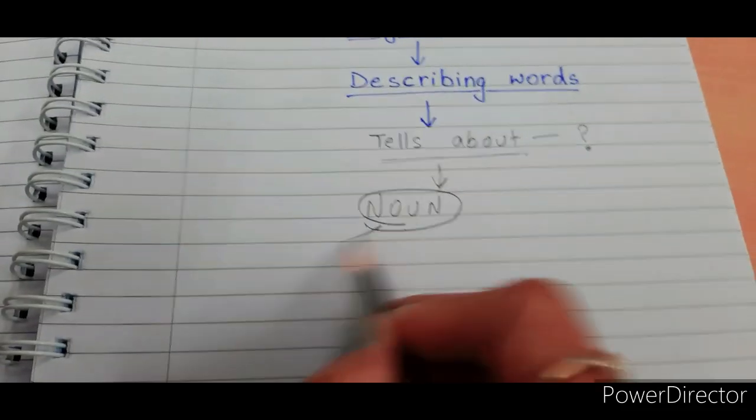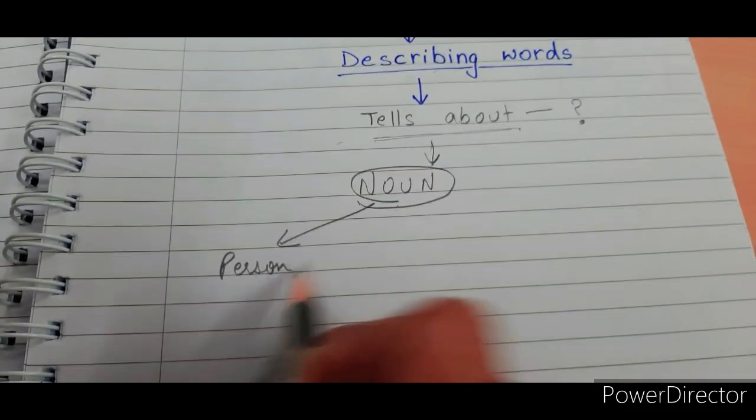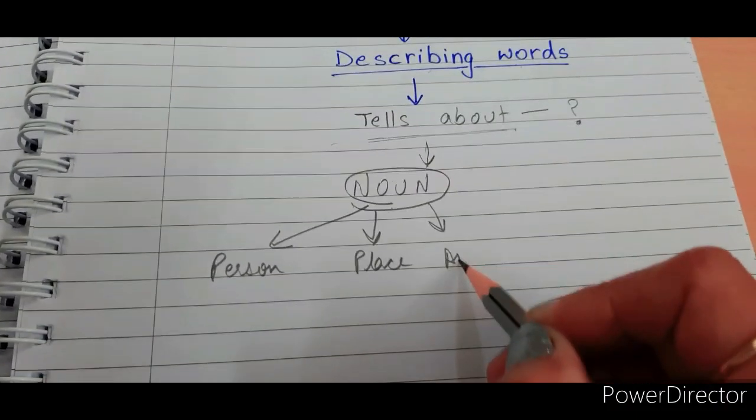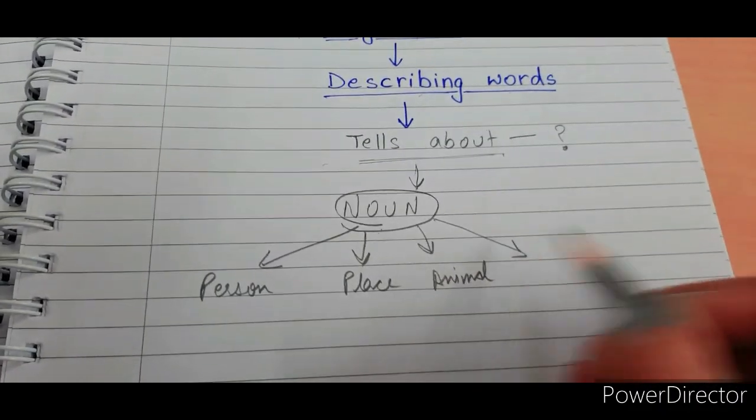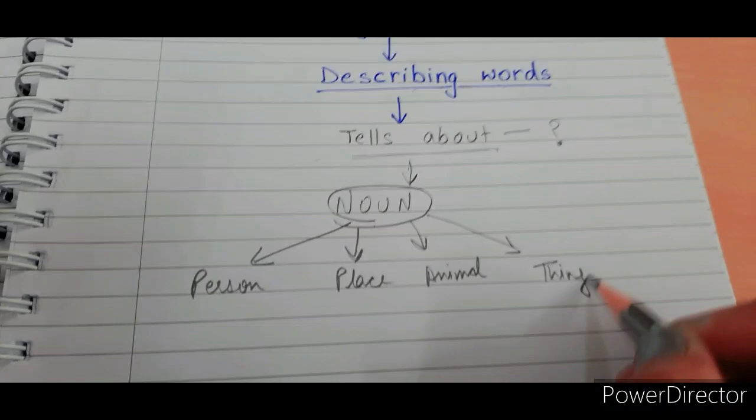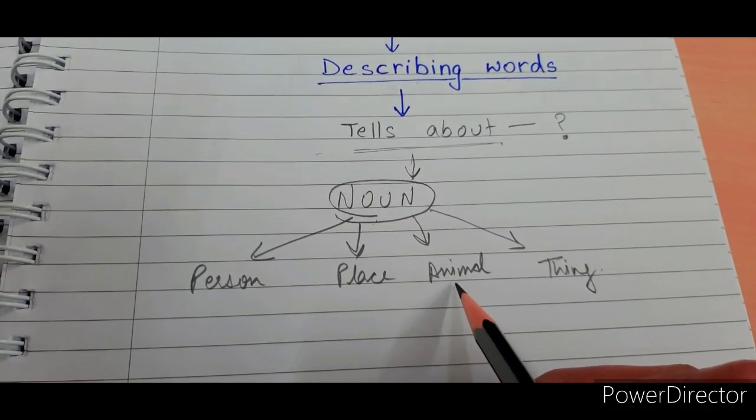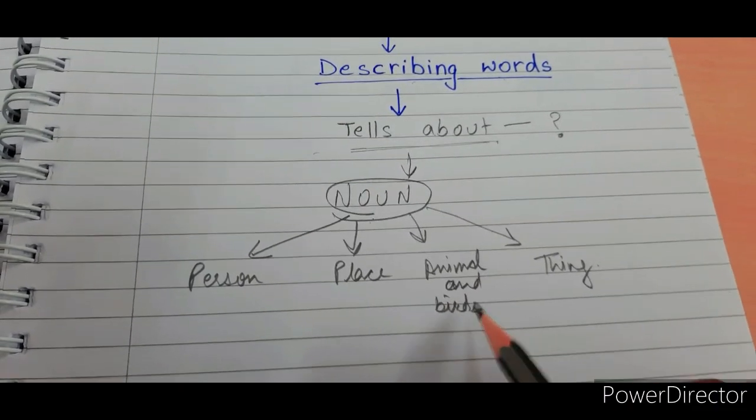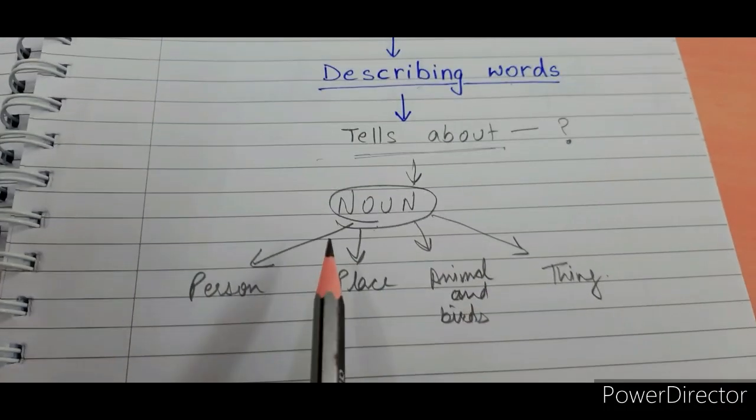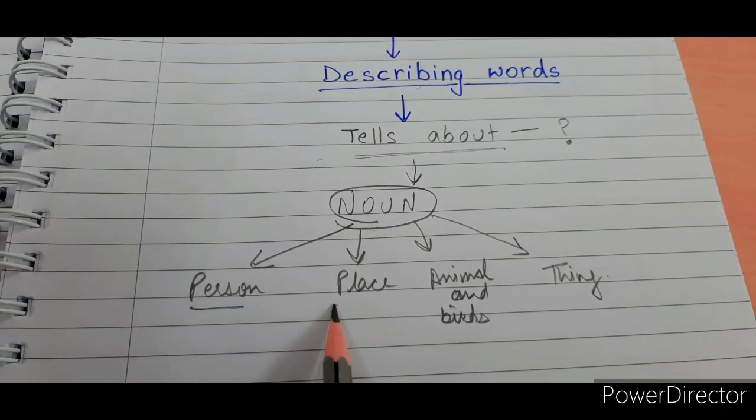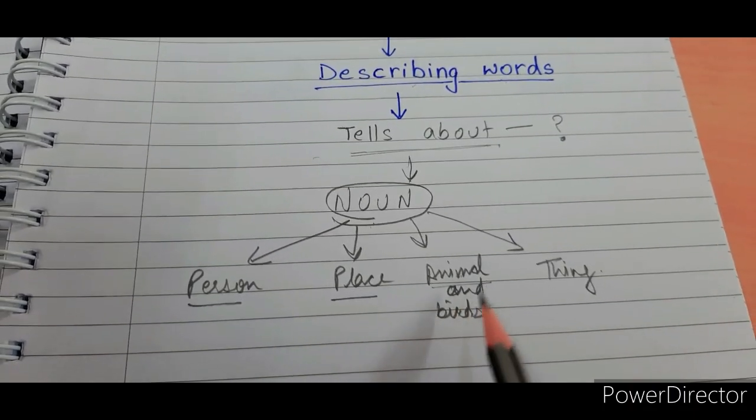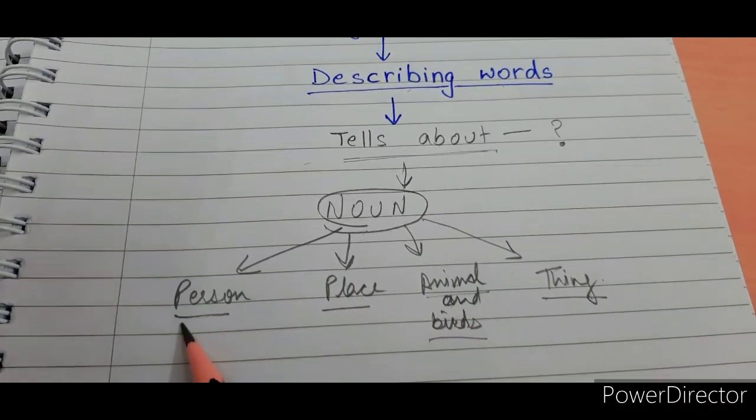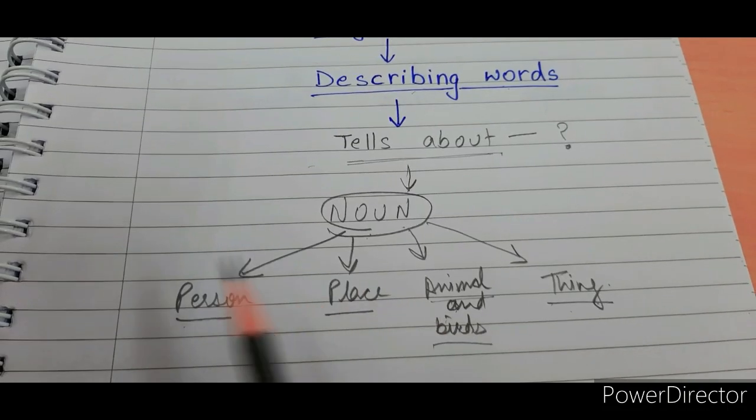Noun means name of a person, name of a place, name of an animal, name of a thing. And I always say that animals and birds, the birds also come in this category, in animals. So name of a person, name of a place, name of an animal or birds, or name of a thing. इन सब के names को हम noun बोलते हैं. We call the names of all these things a noun.